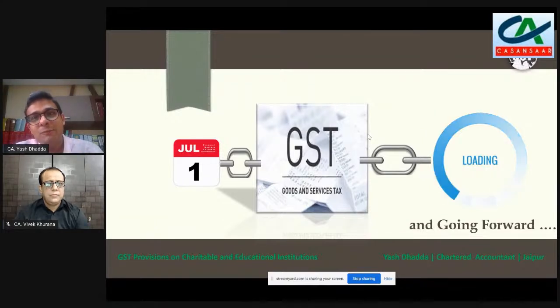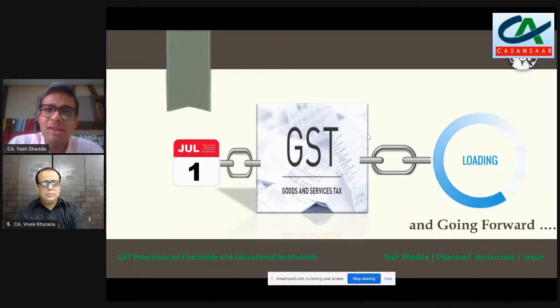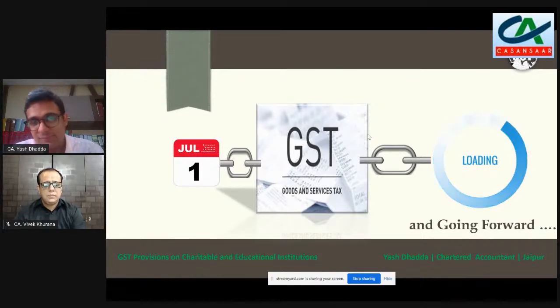Now, when we say that they have been kept out of GST, the understanding in the common or the normal domain is that any activity which is undertaken by an educational institution or by a charitable institution is not liable to GST.